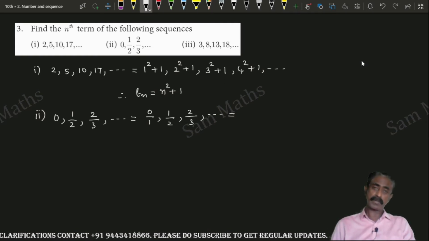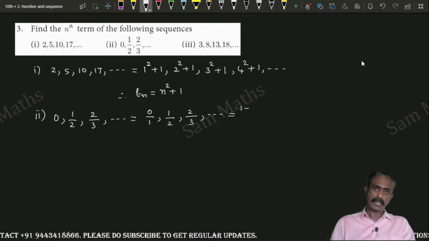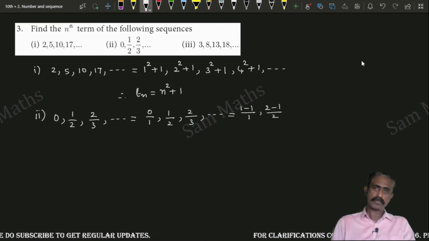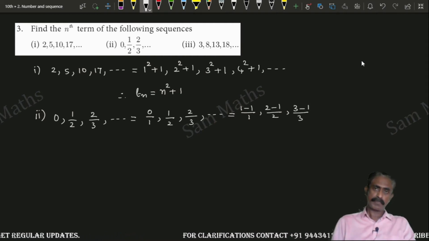In the numerator, you are subtracting 1. So we can write this as 1 minus 1 by 1, 2 minus 1 by 2, 3 minus 1 by 3, etc.